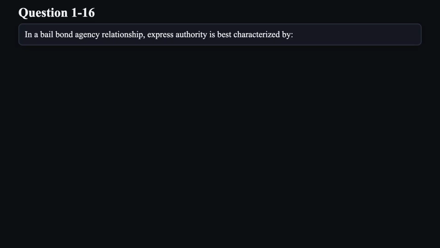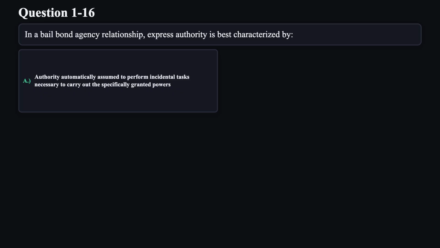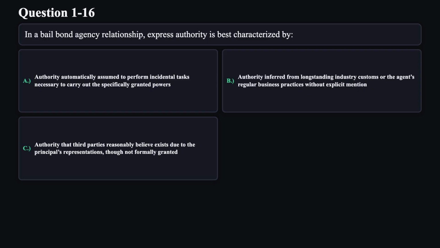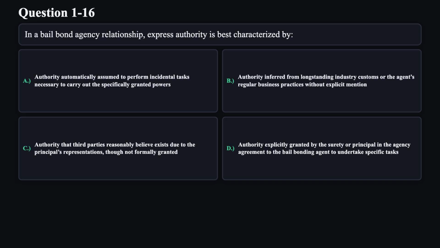Question 16. In a bail bond agency relationship, express authority is best characterized by A. Authority automatically assumed to perform incidental tasks necessary to carry out the specifically granted powers. B. Authority inferred from longstanding industry customs or the agent's regular business practices without explicit mention. C. Authority that third parties reasonably believe exists due to the principal's representations, though not formally granted. D. Authority explicitly granted by the surety or principal in the agency agreement to the bail bonding agent to undertake specific tasks.